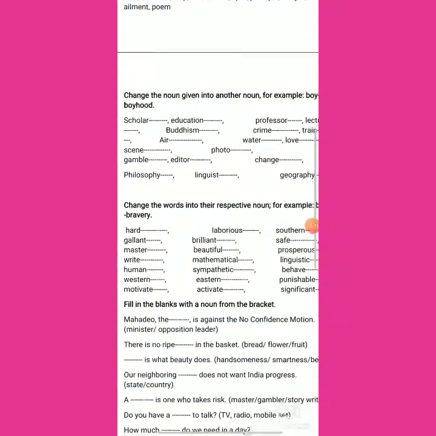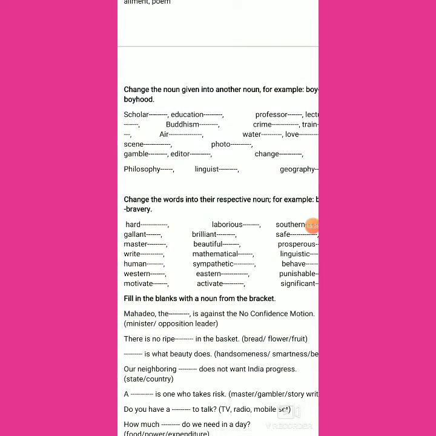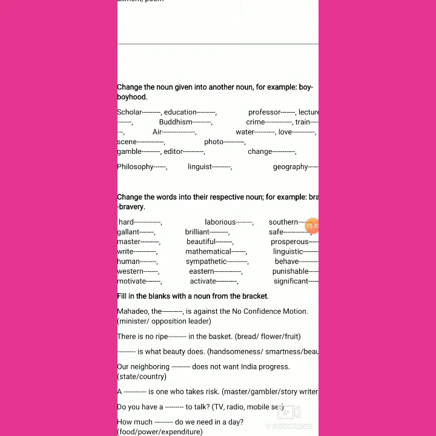Now here we find that change the words into their respective noun. For example, there are some adjectives here. Rather, you can say a list of adjectives is given to us, and from that list of adjectives we are going to form the noun.